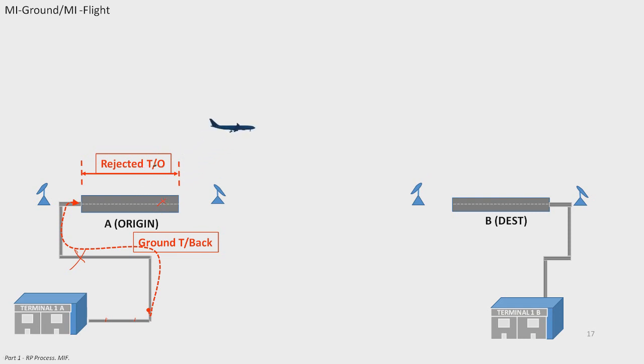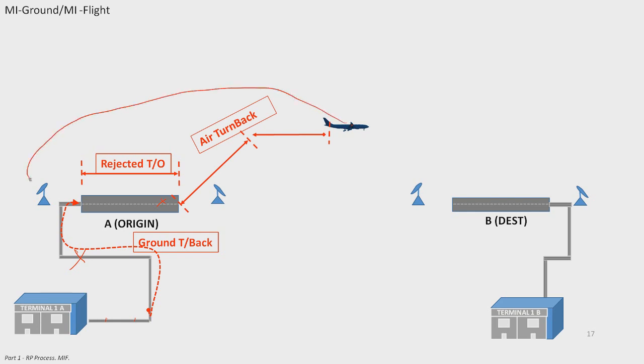Next, let's say something happened during climb or maybe part of the cruise. And the pilot says, hey, you know what? Again, let's say engine problem, right? And the pilot says, I am returning to my origin airport, my departure airport. We call it air turn back. Okay?